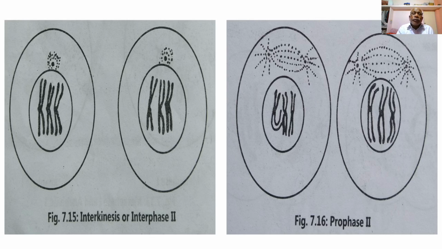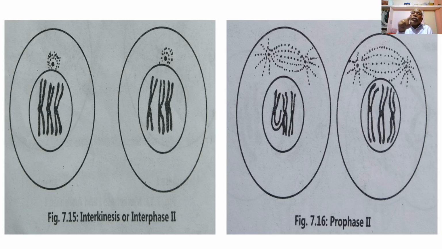So the first figure represents interkinesis or interphase second, and the second diagram represents prophase second, during which the chromatids of the chromosome are readily separated, and only the centromeres are not separated; the chromatids are held together in the regions of the centromeres. So during prophase second, the centromere of each chromosome splits longitudinally to form two centromeres.